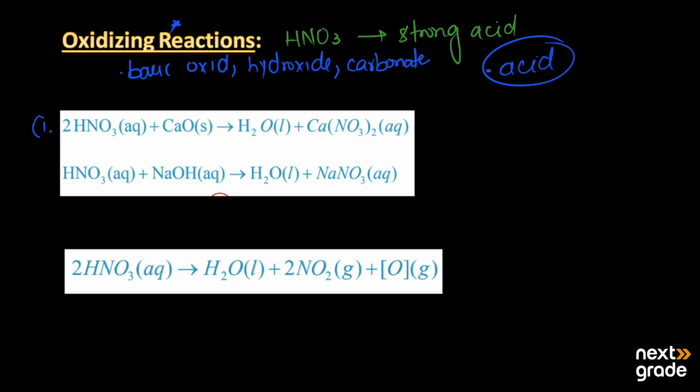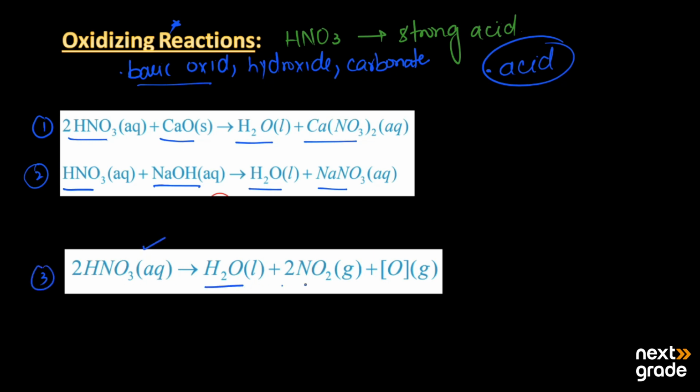Now, the first reaction is nitric acid reacting with calcium oxide. This calcium oxide is basically a basic oxide, and it produces a water molecule and calcium nitrate. In the second reaction, nitric acid reacts with a hydroxide, sodium hydroxide, and it produces a water molecule and sodium nitrate. After this, the third reaction that nitric acid gives is in aqueous solution.